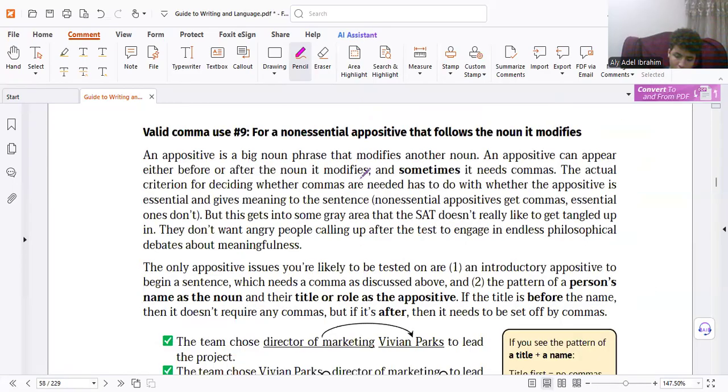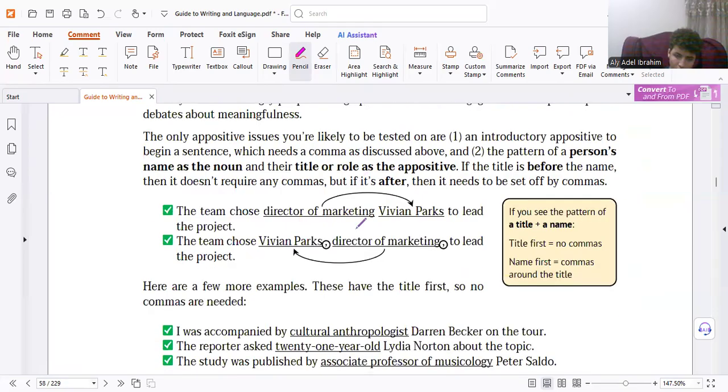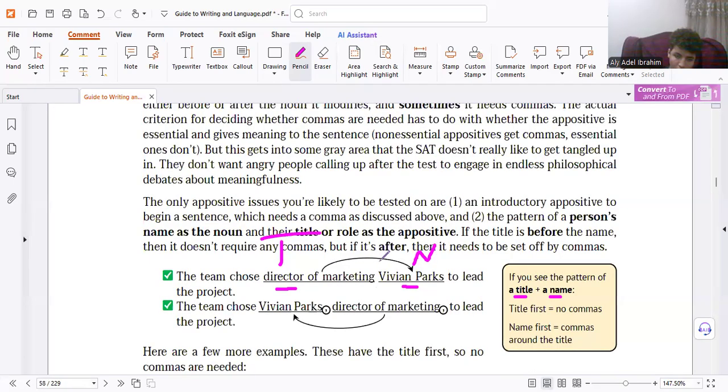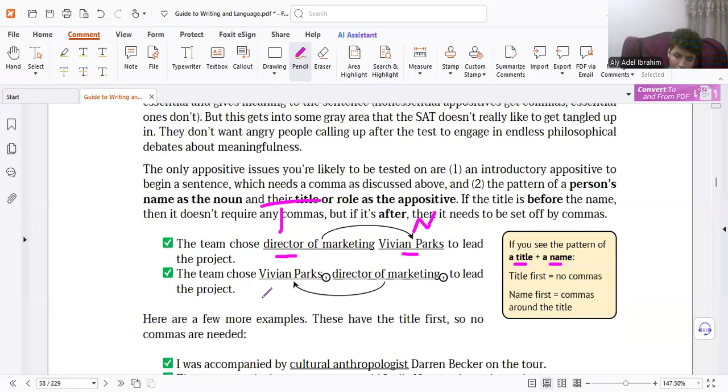Here, essential and non-essential. Do you remember the common mistake I told you? Title, name, we don't need punctuation. The title, the name, no punctuation between them. If it is the opposite, we can use them. Look, name, title, we can use commas.